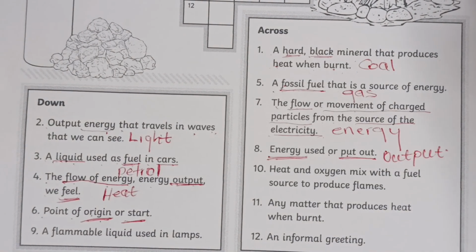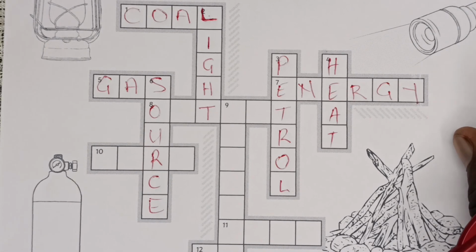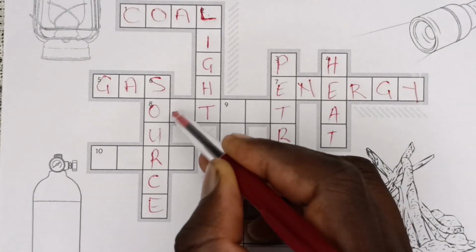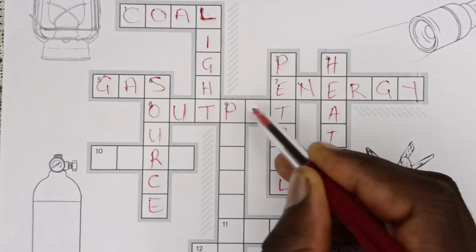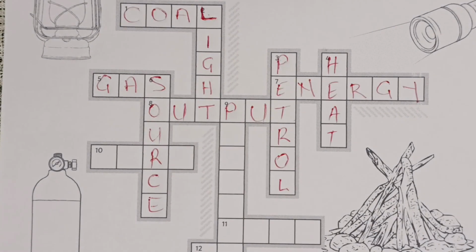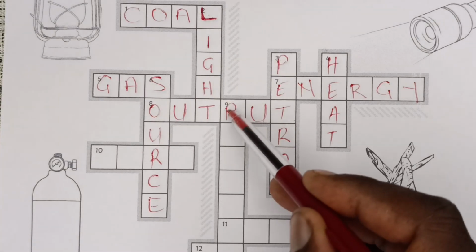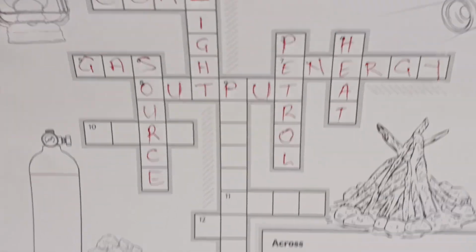So the energy used is output. Now we know what 9 is. 9 should start with P. Let's look what 9 is.